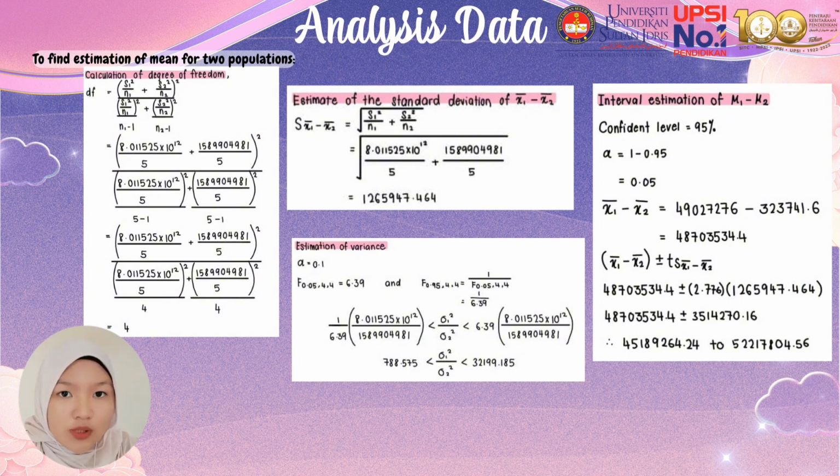Lastly, we calculate the estimation of variance, and for this, we use alpha equal to 0.1. For F 0.0544 with the given degrees of freedom we get 6.39, and for F 0.9544 equal to 1 over 6.39. So we include the data into the formula of estimation of variance, and we get 788.575